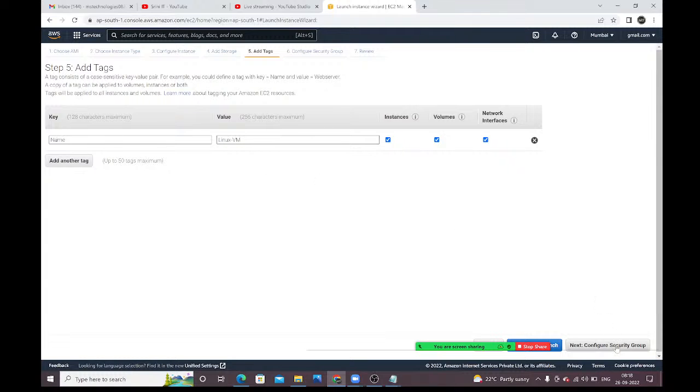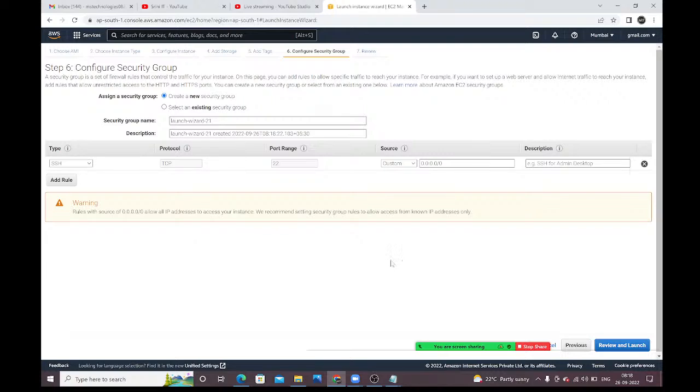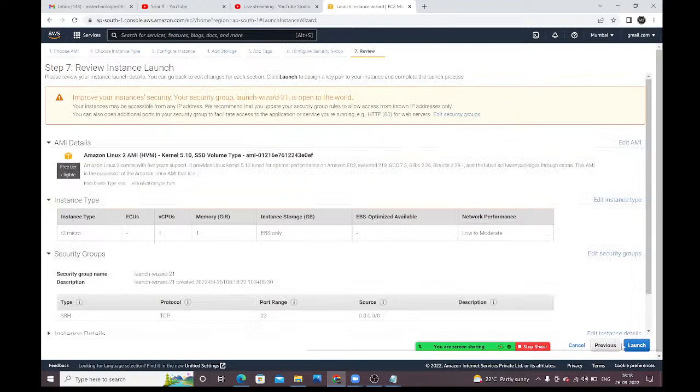Next, click on configure security group. This is a very important security group. We will discuss in AWS, guys. Just for the time being, create a new security group. Select create a new security group. We can create our own custom security groups also. How to create custom security groups and all those things we will discuss in our AWS sessions. Now just keep it as it is, by default create new security group is selected, don't change anything. Next click on review and launch.